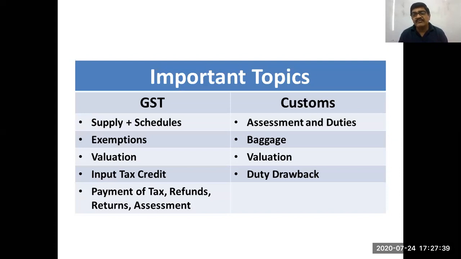Then in customs, we have important provisions in assessment and duties. Assessment provisions start from section 12 and go up to section 26. Duties are covered under the Customs Tariff Act, not under the Customs Act. Then baggage provisions, from section 77 to section 81. Then valuation: for the purpose of the Act there is only one section, section 14, but valuation rules are there, and without the rules you cannot study. Duty drawback starts from section 74 and goes up to section 77. That is another important area from where practical questions can be framed.